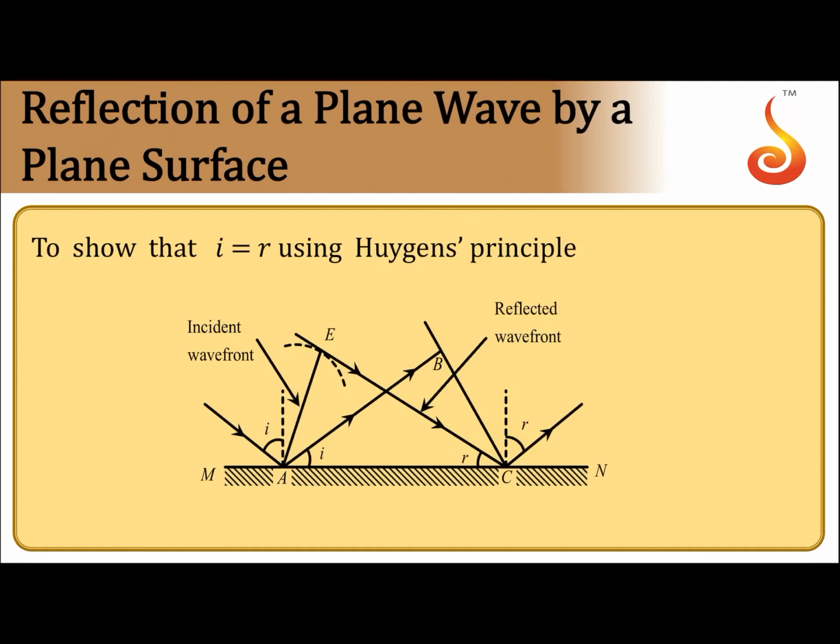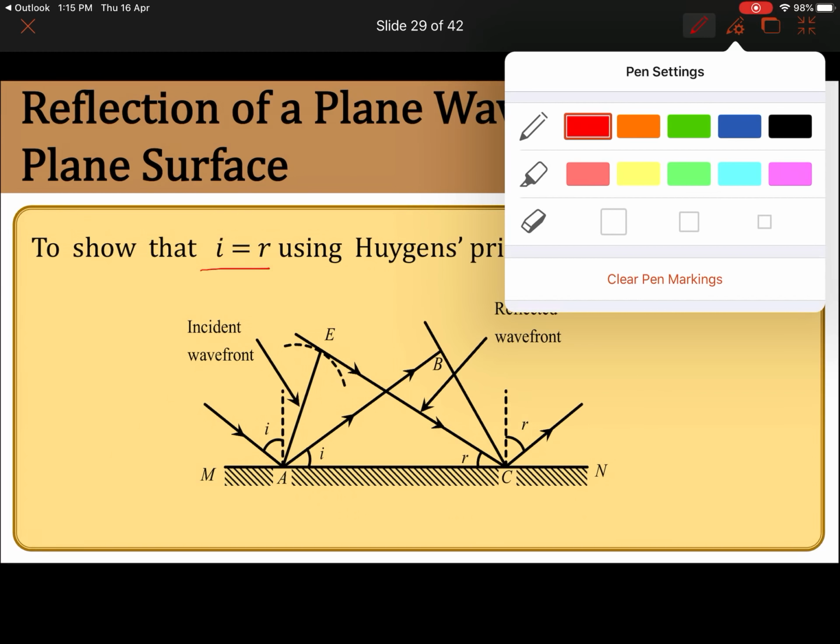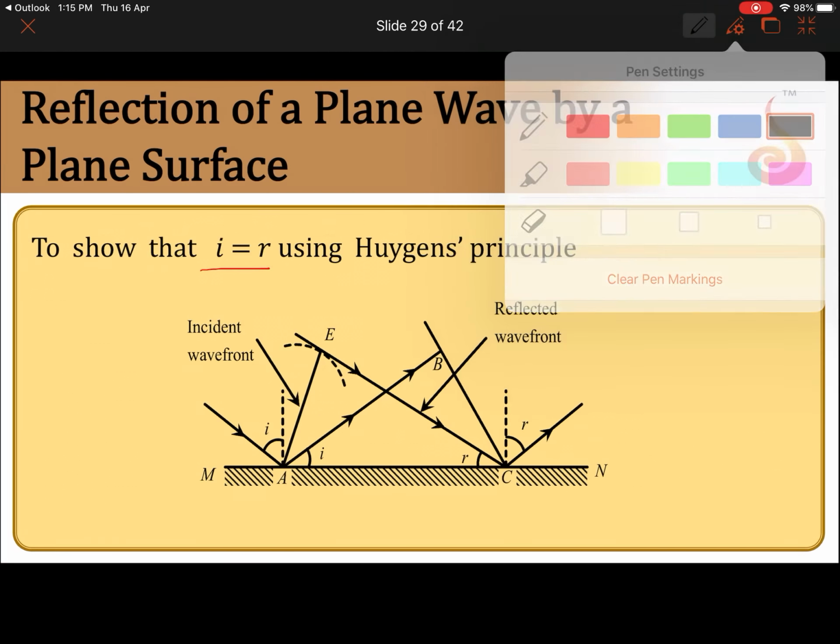Now in order to prove this, let us consider reflection at a plane surface MN. Here our intention is to prove the laws of reflection. That means angle of incidence should be equal to angle of reflection. So now first let us focus on